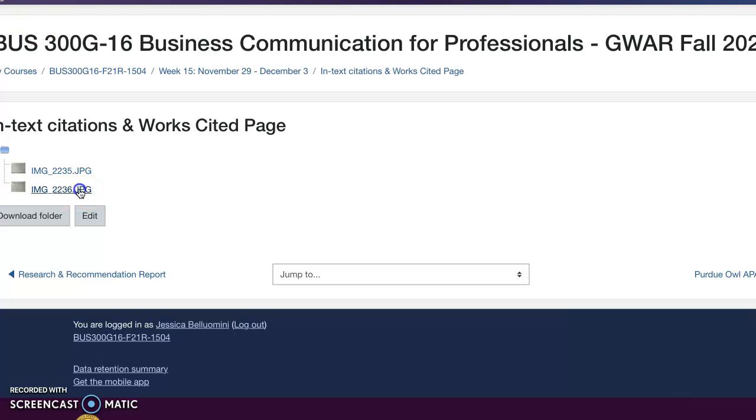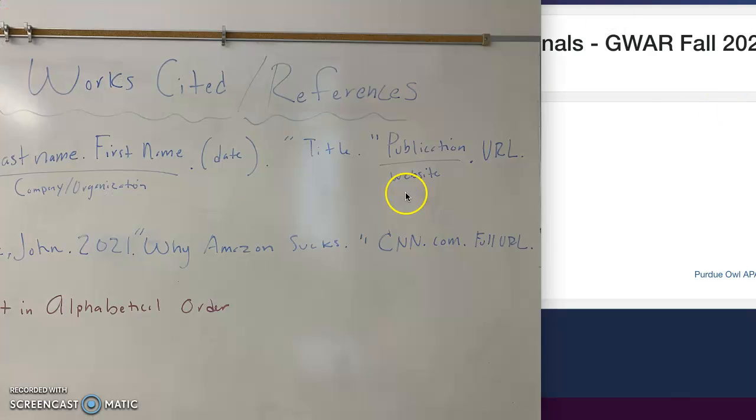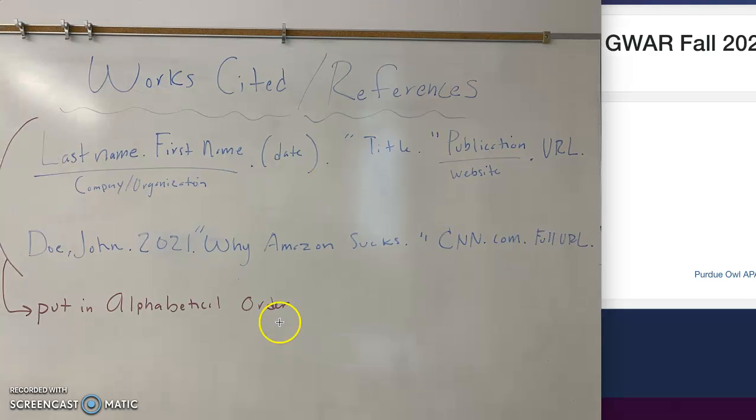And then also the works cited page, not many of you had this issue at all, but just making sure that you properly cite. And again, it's always last name, first name, or the company or organization you're citing from, the year. So that could be the update on the web page, or the year the thing was published. The title of it, whether it's a website page or an article page title, and then where you got it from, plus the full URL. So that's basically how you do a works cited reference. Most of you got that right.